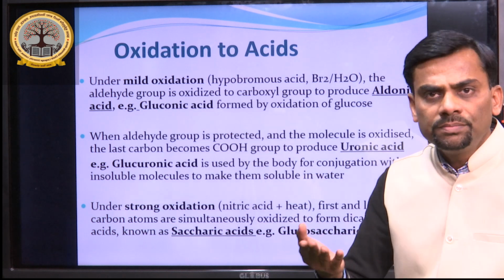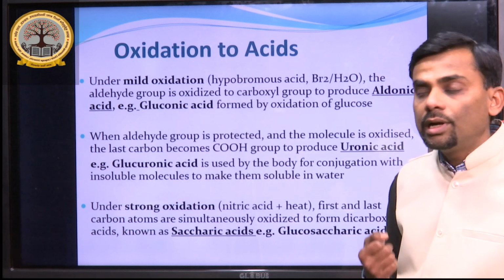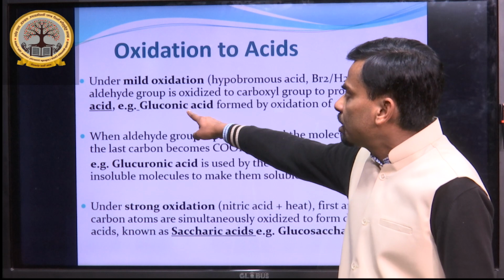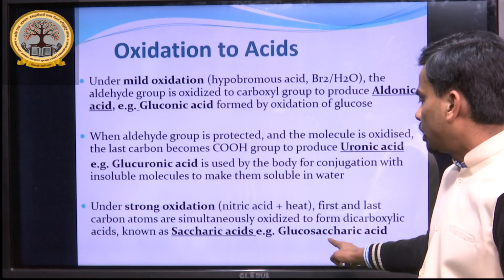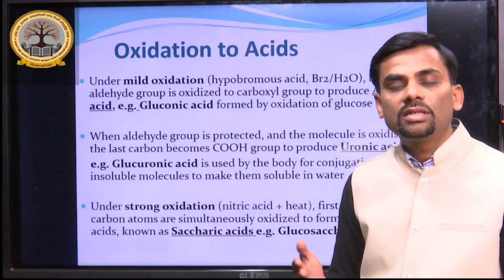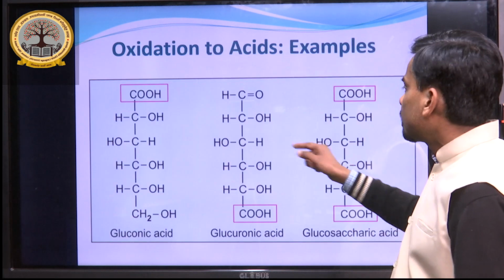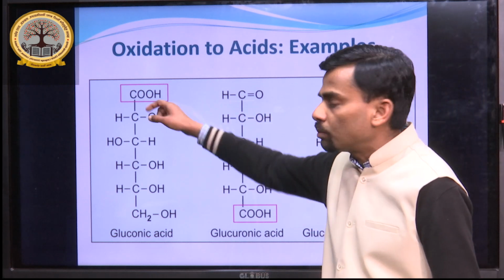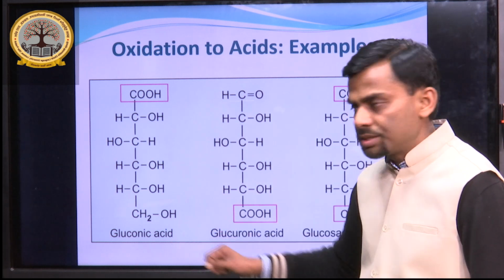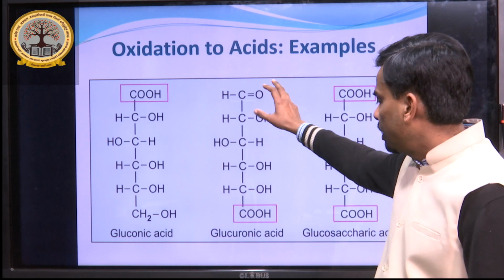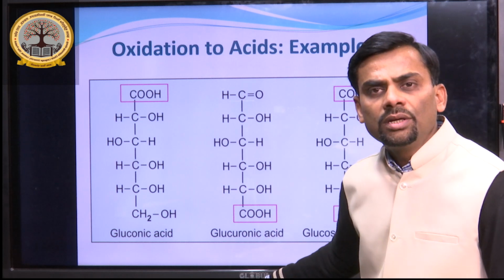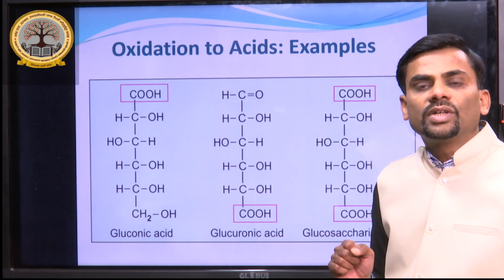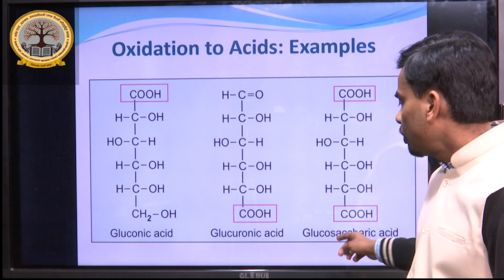There are three types of acid formed under oxidation of monosaccharides, especially aldoses: aldonic acid, uronic acid, and saccharic acid. The examples are gluconic acid, glucuronic acid, and glucosaccharic acid. These are all formed from glucose, one example of a monosaccharide. These are shown here in the structure. When the first carbon is changed to a carboxylic group, it is known as gluconic acid. If the first carbon is protected and only the last carbon is changed, it is known as glucuronic acid. If both the first and sixth carbons are changed to carboxylic groups, it is known as glucosaccharic acid.